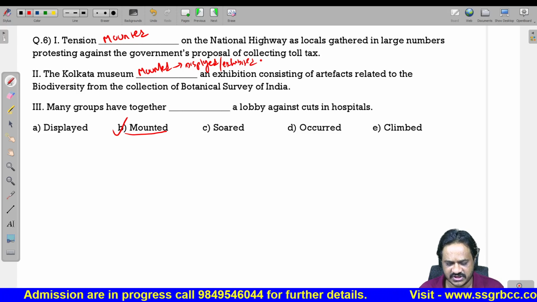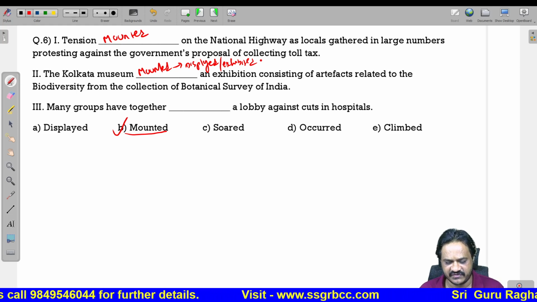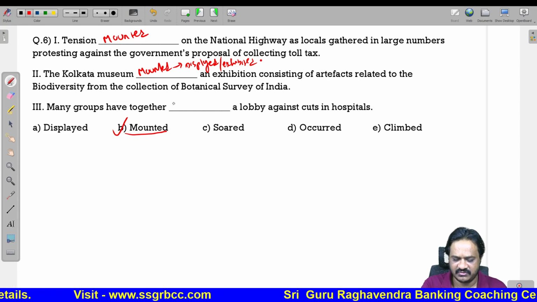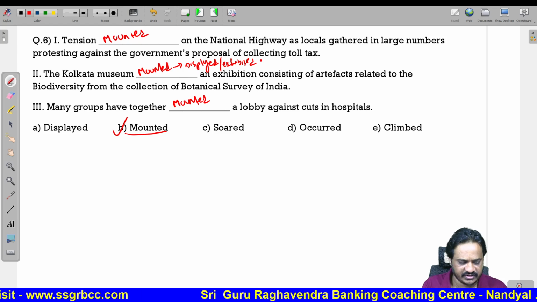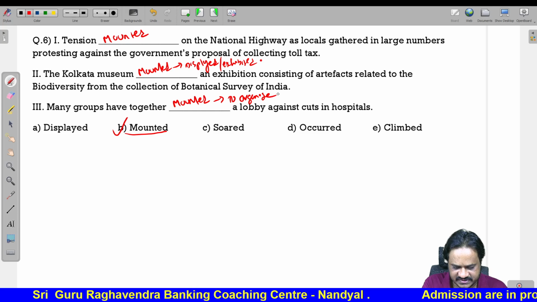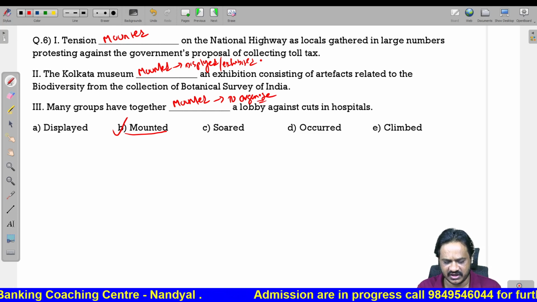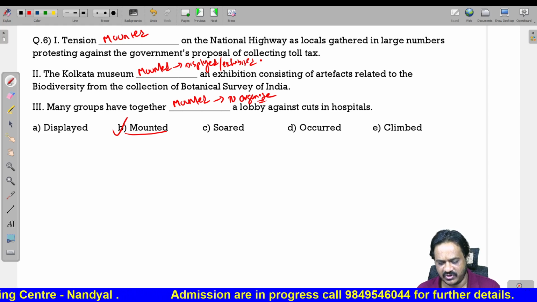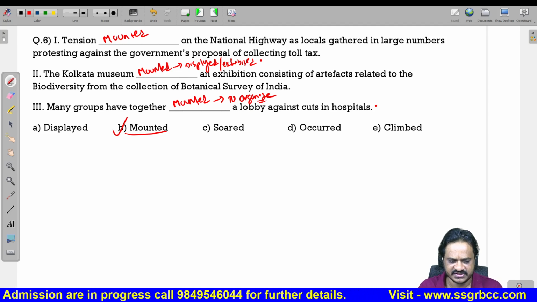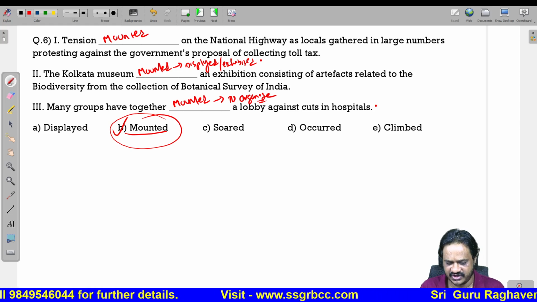The Kolkata Museum mounted an exhibition consisting of artifacts related to biodiversity from the collection of the Botanical Survey of India. Many groups have together mounted a lobby. Mounted means to organize. So here mounted means to organize. Many groups have together mounted a lobby against the cuts in the hospital. Here mounted means to organize. So the common word which we can fit in all the blanks is mounted. We can't use any other word.